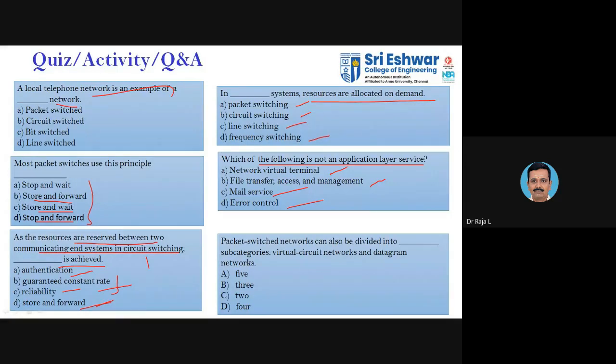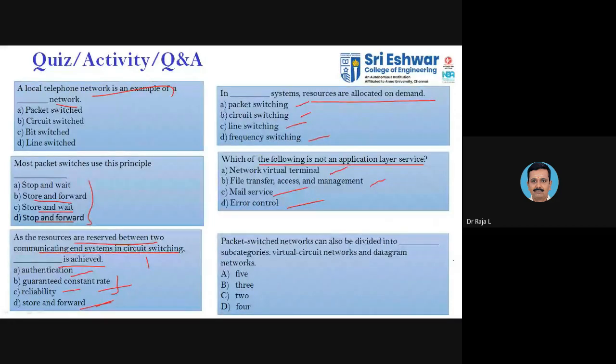The only thing which is the odd one out. By looking, we can see only one is the odd thing out. Which is the correct answer? Error control. Yes, Darun Pandyan, you are right. Error control is the correct answer. Error control and flow control mechanisms are available only in the transport layer and the data link layer. So the data link layer and the transport layer have the facilities of error control and flow control mechanisms.